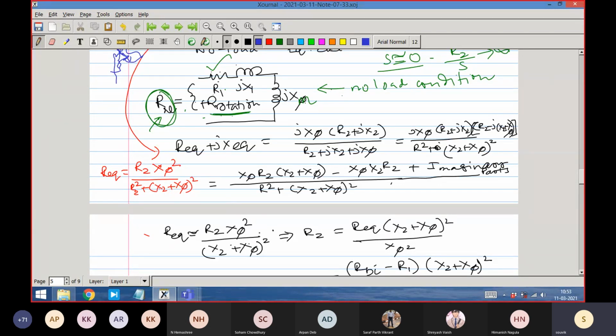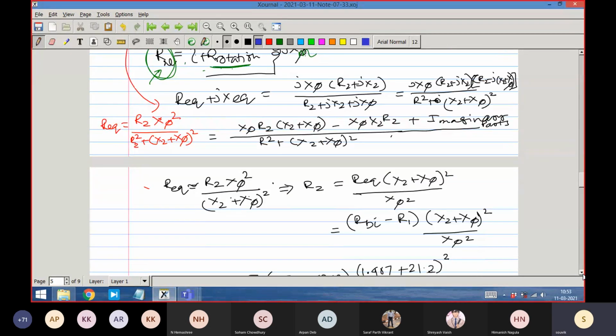So here we do a little more approximation. In the denominator we ignore R2 square, because we already know that X2 plus X phi will be a much higher value, maybe 10 or 20 times higher.